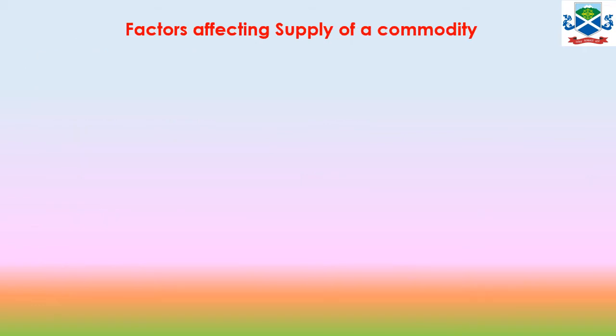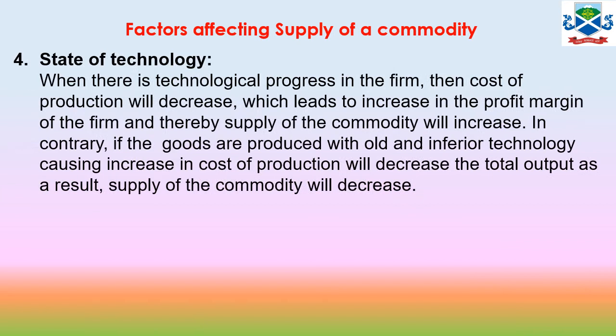Next we will move to the next factor, which is the state of technology. When there is technological progress in the firm, the cost of production will decrease, which leads to an increase in the profit margin of the firm, and thereby the supply of the commodity will increase. On the contrary, if the goods are produced with old, primitive or inferior technology, causing the cost of production to increase, then as a result your supply will decrease. These are again consequence effects.